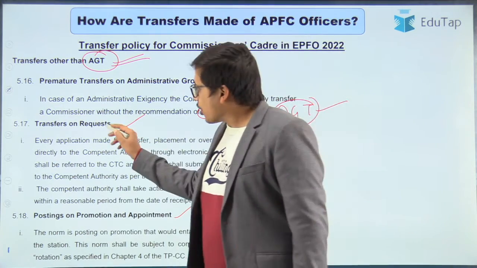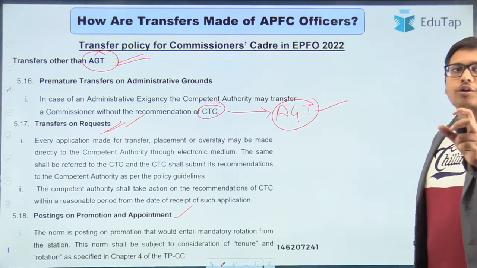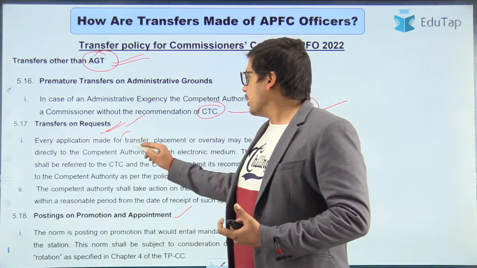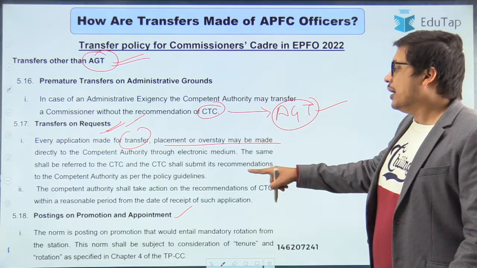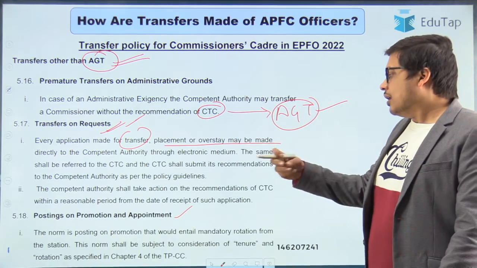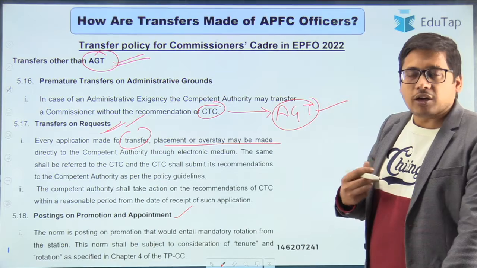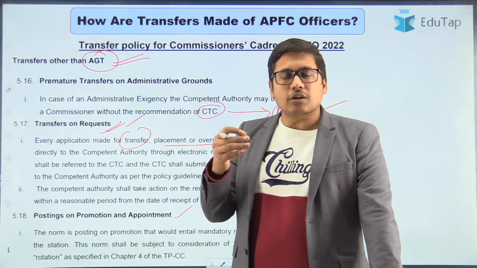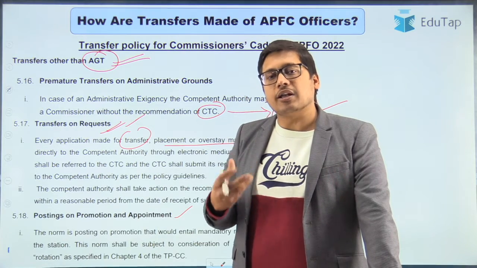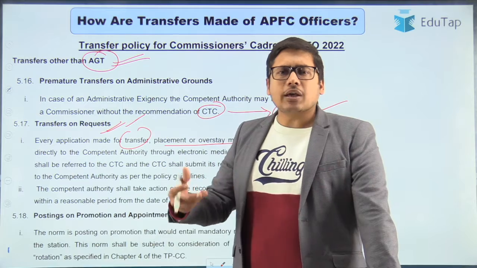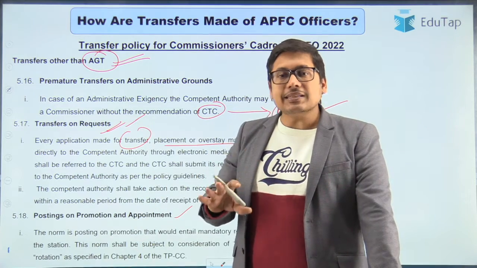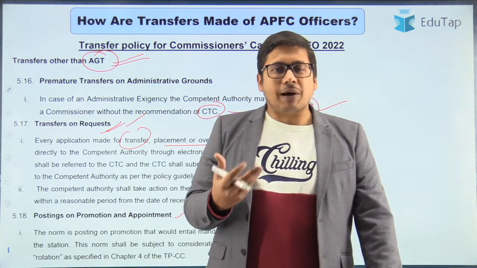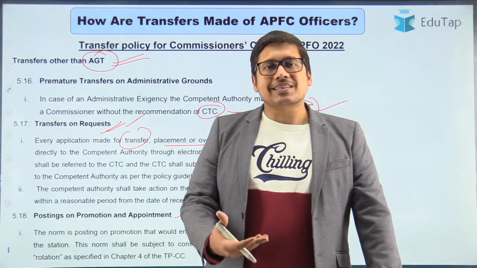Okay. Next, transfer on request. On some exceptional requests, you can also be made to transfer to some other office or to some other posting. So every application made for transfer, placement or overstay may be made to the competent authority, and the grounds for asking for a transfer can be related to your spouse or your family. For example, if you are the sole person on whom your family is dependent and your family consists of elderly people who need physical care, you can ask for transfer to your home state or home district. And these transfers are obviously granted if the ground you are asking for transfer on is valid and genuine. Obviously your requests are entertained.